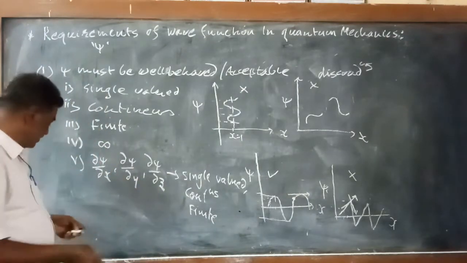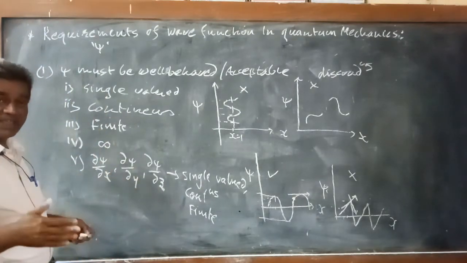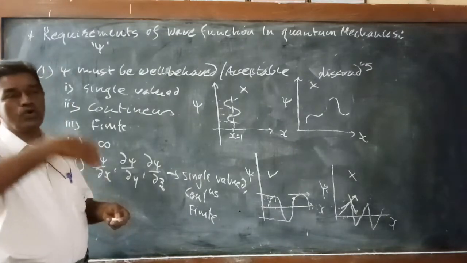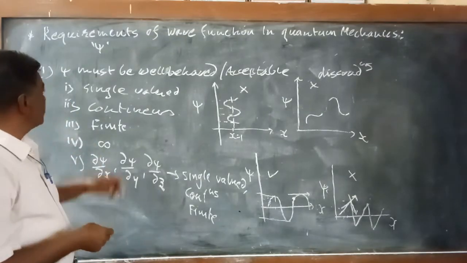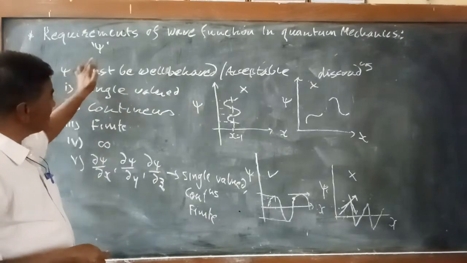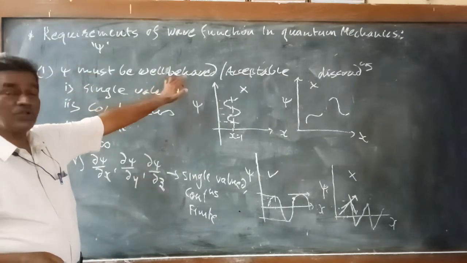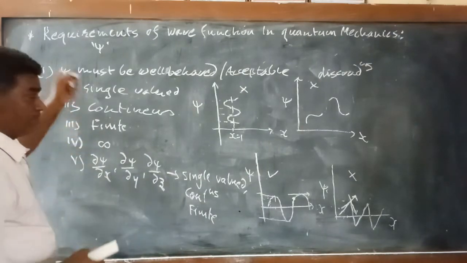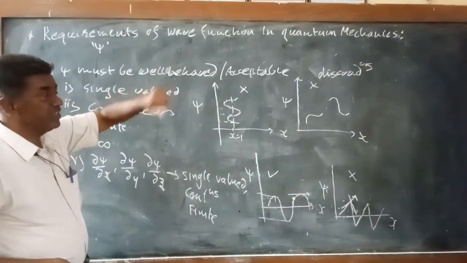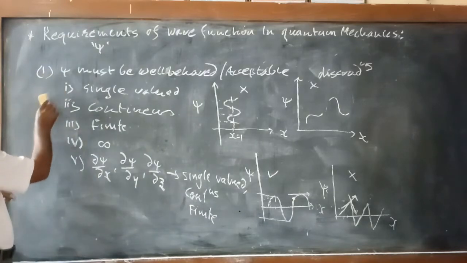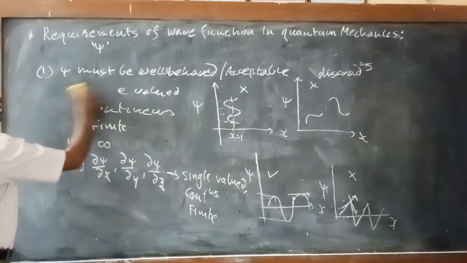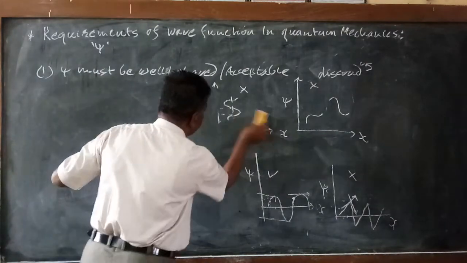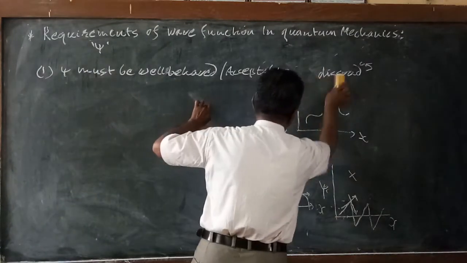When all criteria are satisfied, the wave function is acceptable in quantum mechanics. The way in which the wave function is defined, and the whole of quantum mechanics is developed, depends on the wave function, and that wave function must be well-behaved or acceptable. This is one condition. Many conditions are imposed in quantum mechanics, of which this is one. Now the second condition.